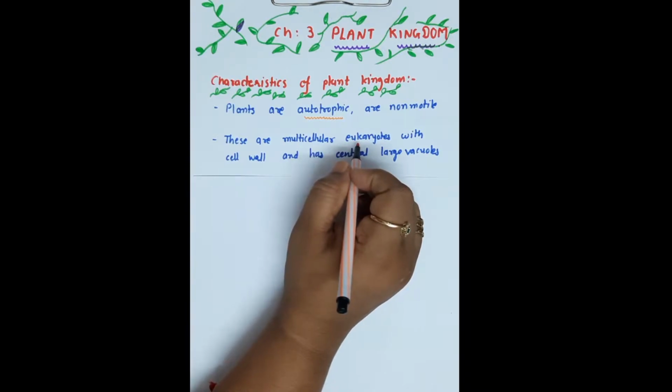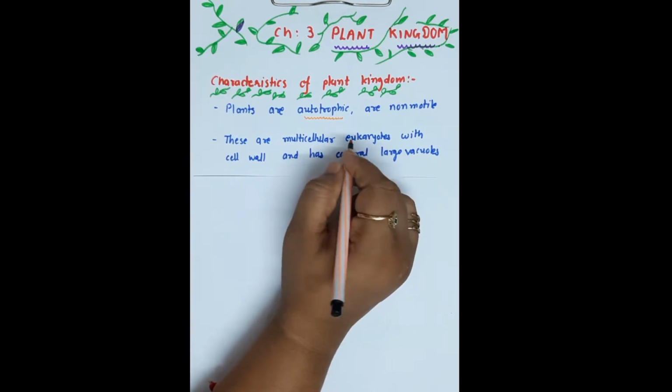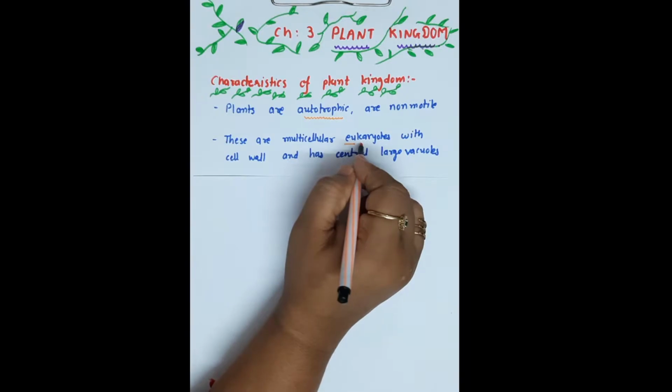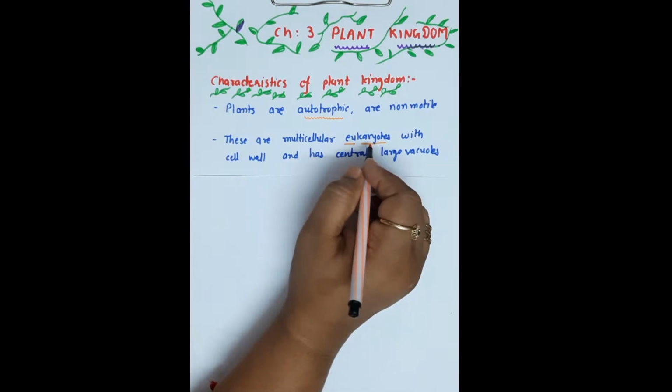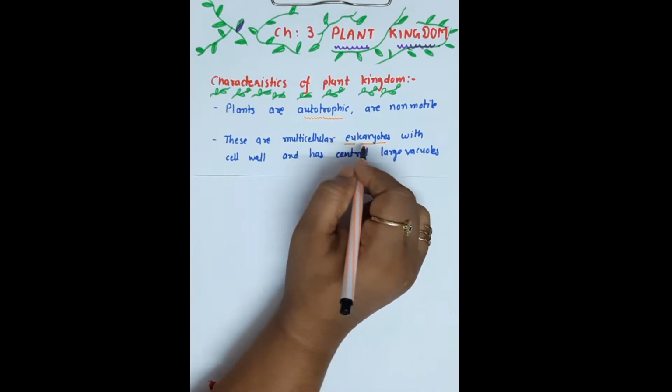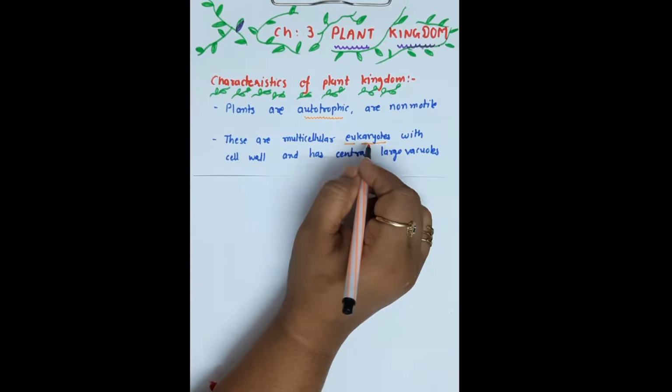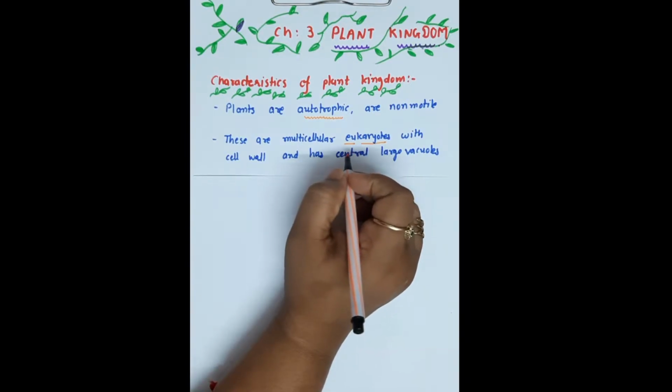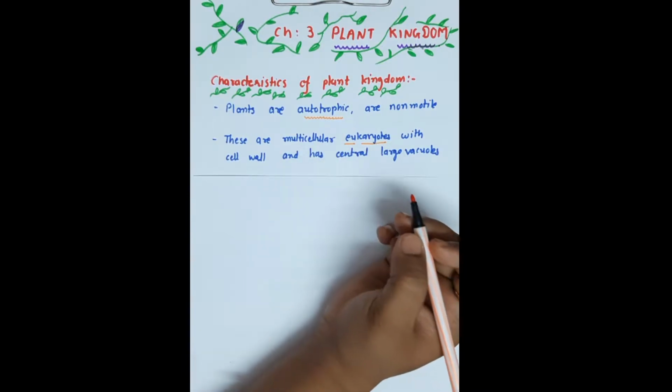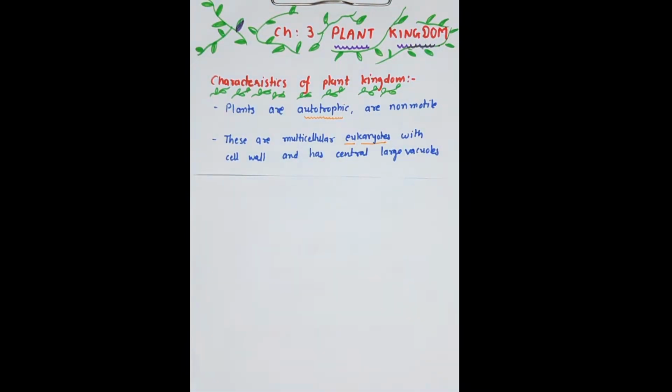Eu means well-developed, and karyon means nucleus. Having a well-developed nucleus, that's eukaryotes, with a cell wall. In plants the cell wall is present, while in animals the cell wall is absent. And having a large central vacuole.